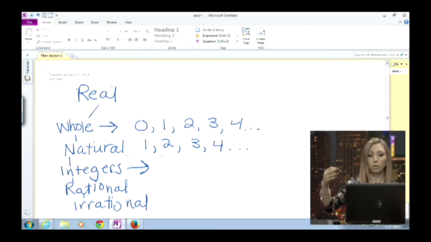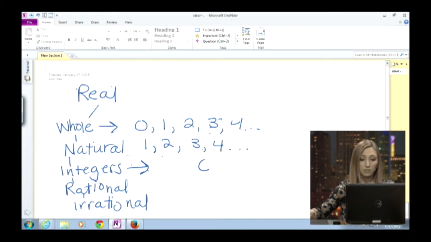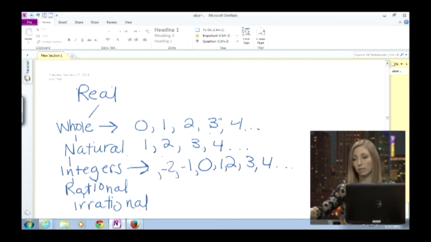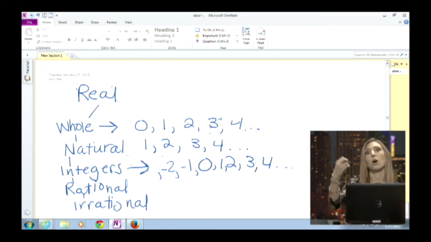Integers include whole numbers and natural numbers, but they also include the negative set of whole numbers and natural numbers. So for example, we do include 0, 1, 2, 3, 4, and so on, but then we also include -1, -2, -3, and so on. This does not include decimals, so parts of numbers would not be considered integers. But basically, integers are real numbers. It's one of the types of numbers that are included in the set of real numbers.